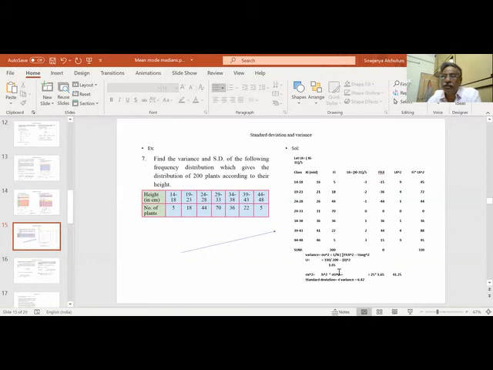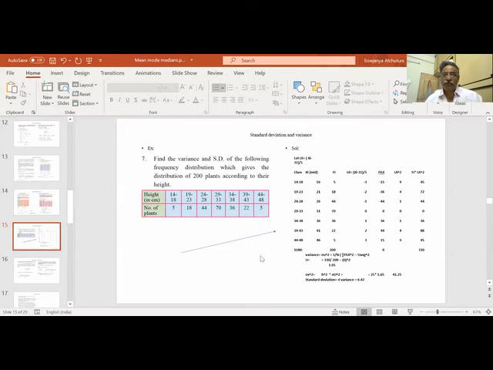So what is my sigma u square? Sigma fi ui square by n minus u bar square. U bar square is 0. So I get 330 by 200. That is 1.65, sigma u square. So now I want sigma x square. Sigma x square is equal to h square into sigma u square. So 25, because 5 is h here. So 25 into this, 41. The standard deviation is 6.4.